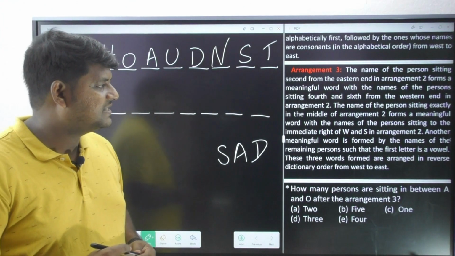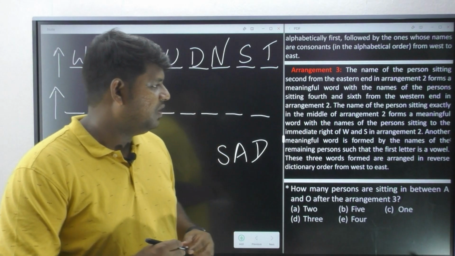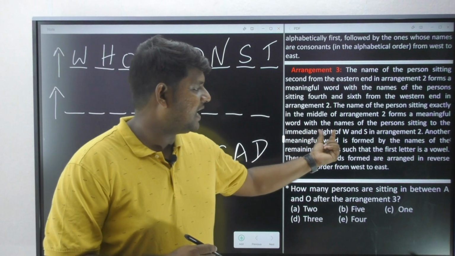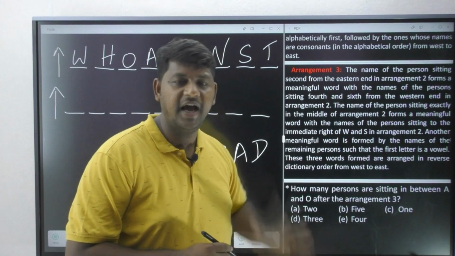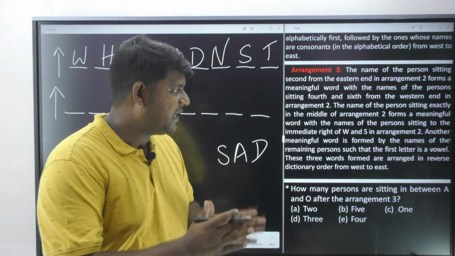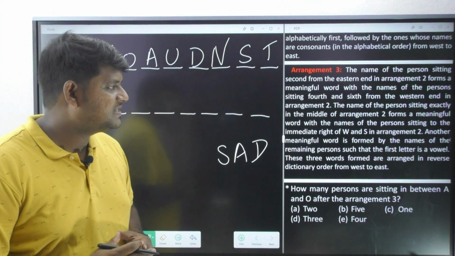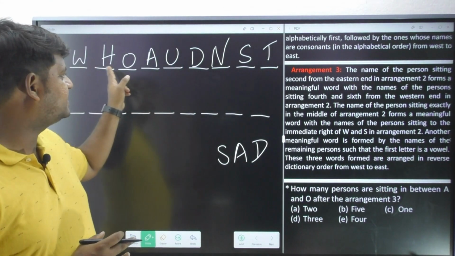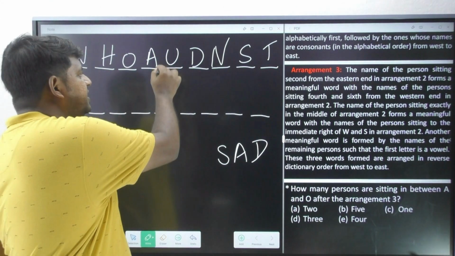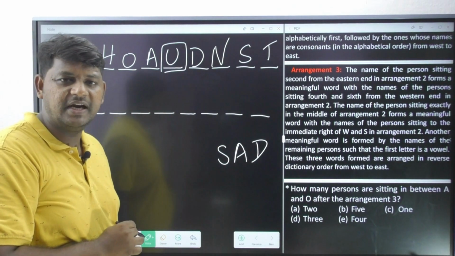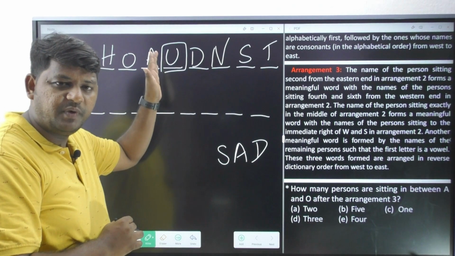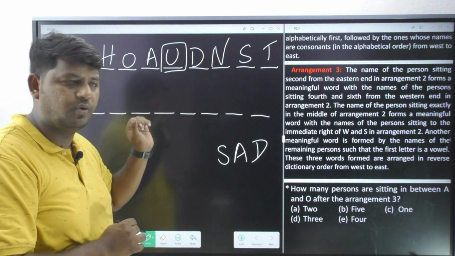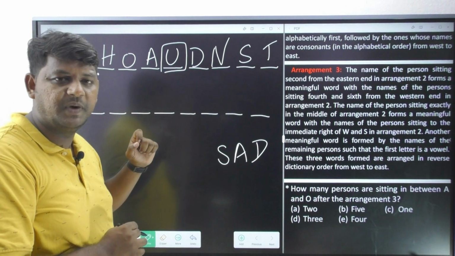The name of the person sitting exactly in the middle of arrangement 2 forms a meaningful word with the names of the persons sitting to the immediate right of W and S in arrangement 2. Again, let us break this information. The name of the person sitting exactly in the middle of arrangement 2 is U. How can I decide it is the exact middle person? Whatever number of persons are sitting towards the left side, the same number of persons are sitting towards the right side of U. So I can clearly say U is the person, right?